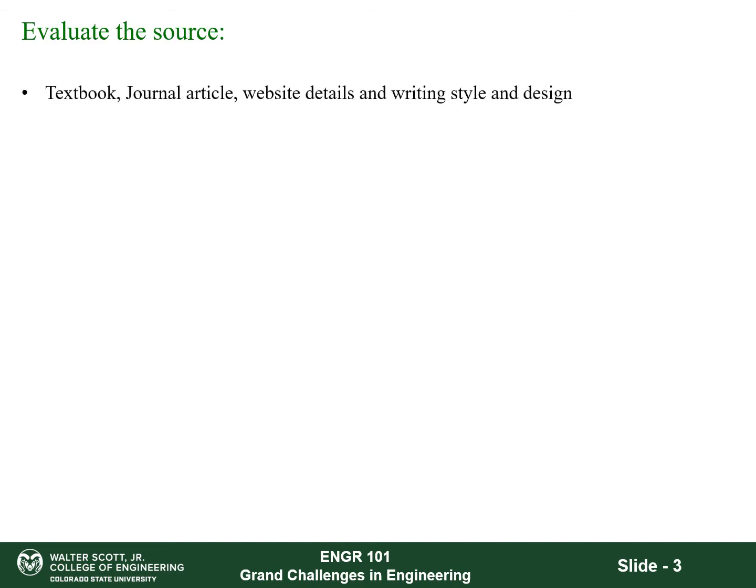Now that we have seen the different categories of sources available, let's see how we can evaluate any given source before we use them. First is to see what kind of a source it is. Is it a textbook, a journal article, or is it a website? And then what is their writing style and how the information has been organized.